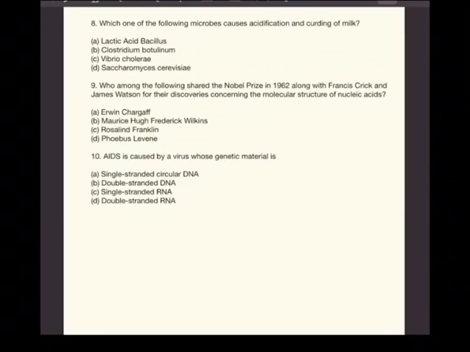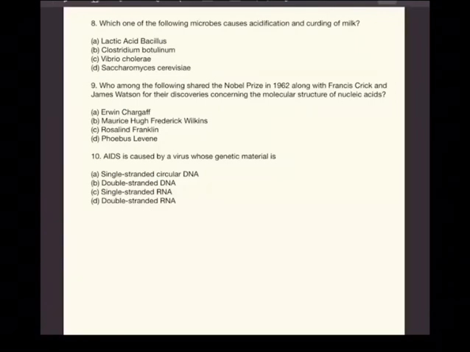And then question 8. Which one of the following microbes causes acidification and curding of milk? Formation of curds. All of you know lactic acid. Right from your junior classes you have been studying that. And others are dangerous ones. Clostridium is dangerous, Vibrio cholerae is dangerous, but here the microbe is helping in formation of curds.